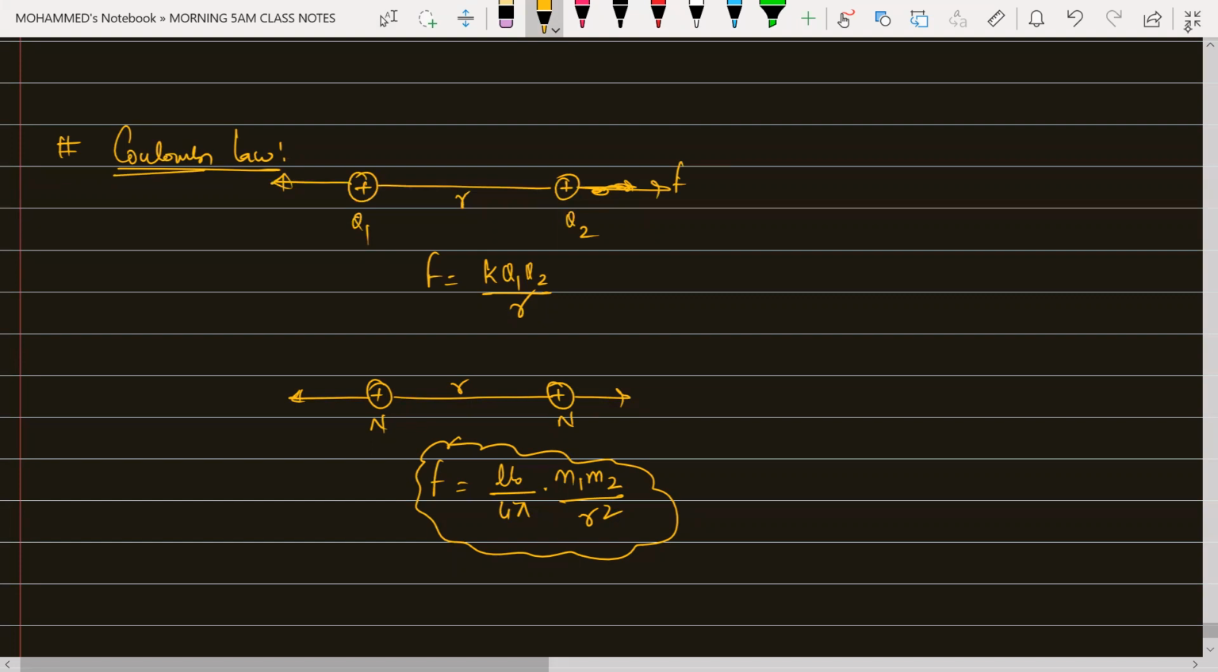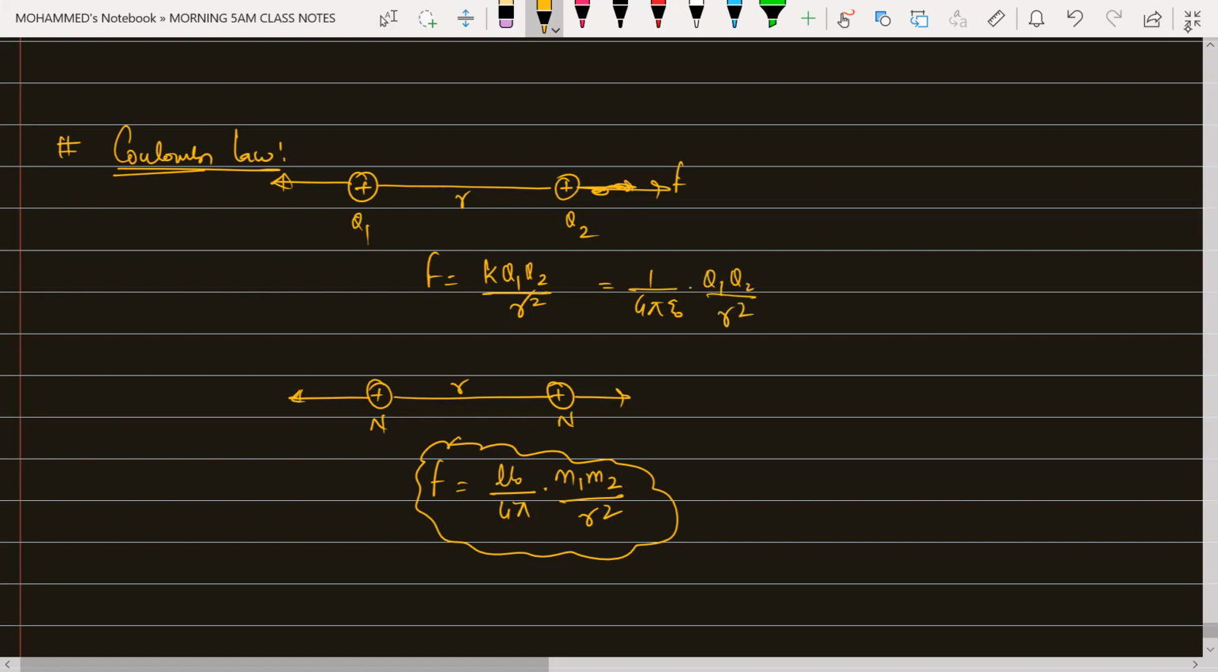So force between any two positive charges is directly proportional to the product of charges and inversely proportional to the square of the distance between them. So F is equal to K into, K value will be equal to how much, beta? 1 by 4 pi epsilon naught into Q1 Q2 divided by R square.